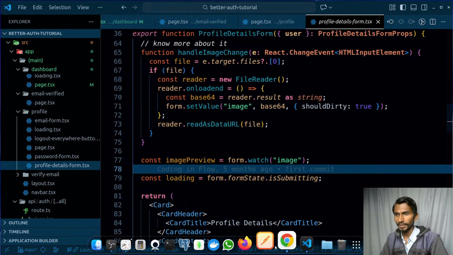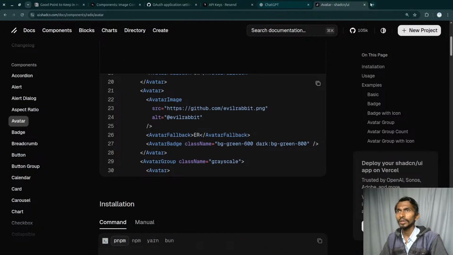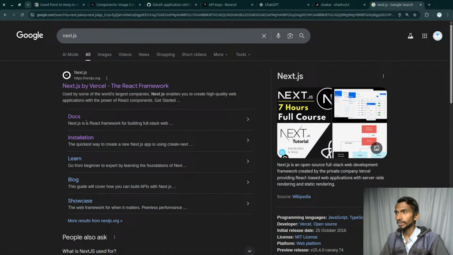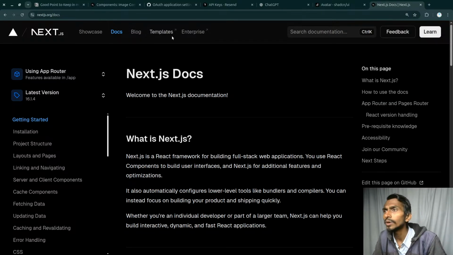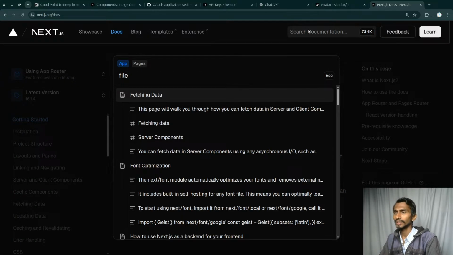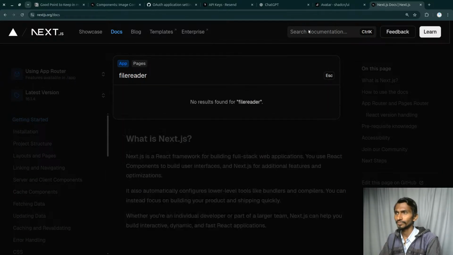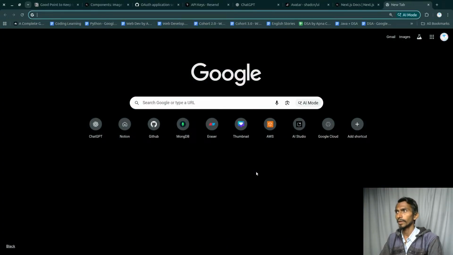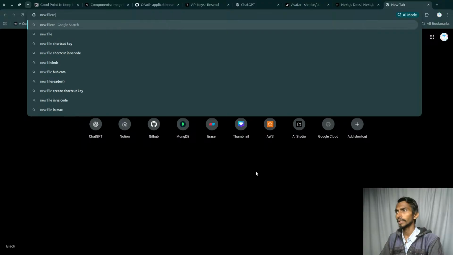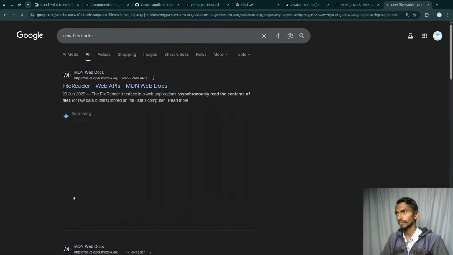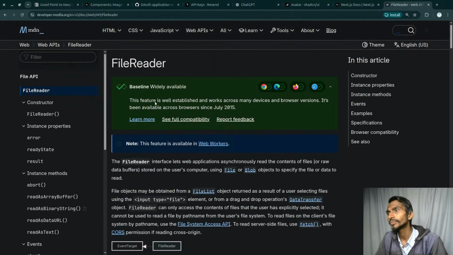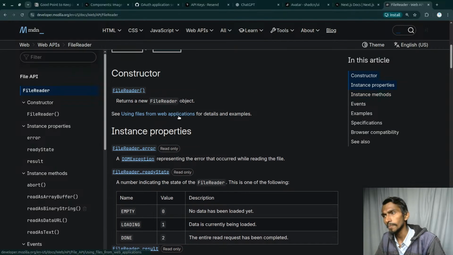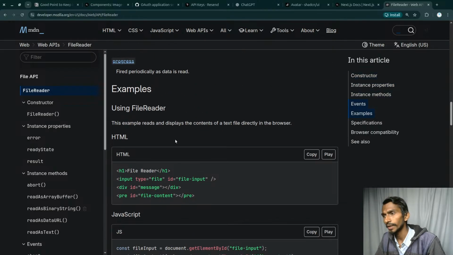Okay, just a sec. FileReader, let's go to Next.js, because we are at the end of going through all these things. This is the only thing that I need to know, does Next.js provide FileReader? It turns out it does not provide this, so I think it comes from JS. FileReader, web MDN, and this is going to be used. Interesting. So this is the FileReader that we have.